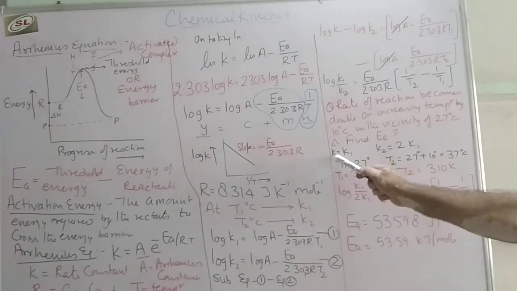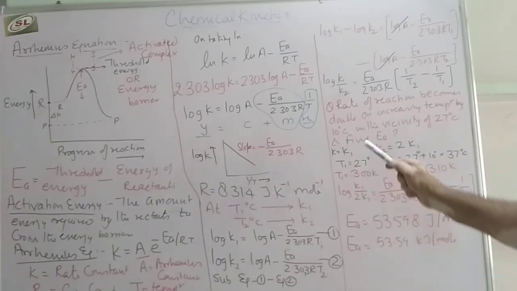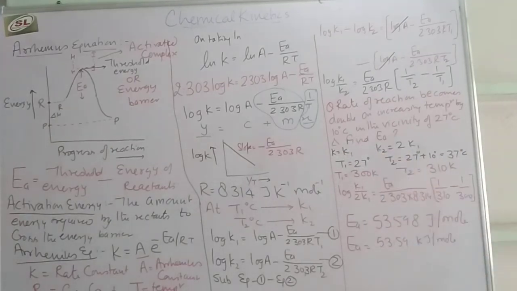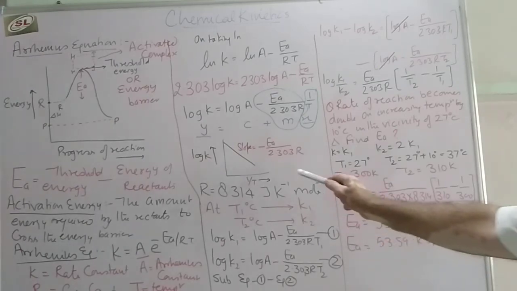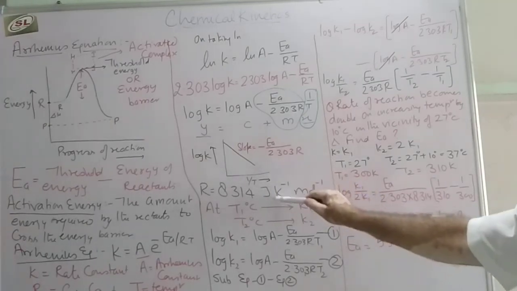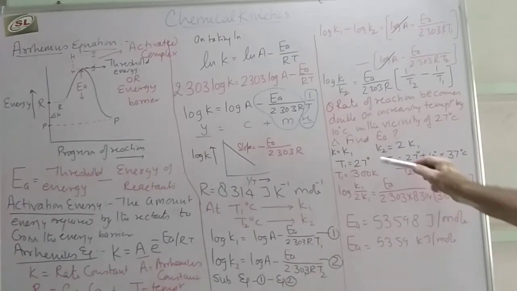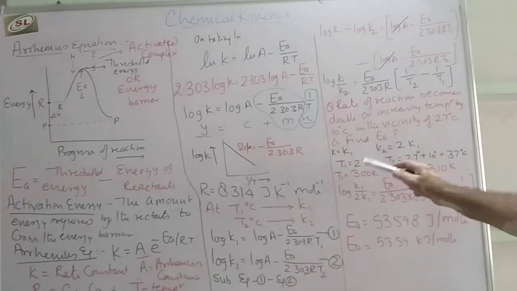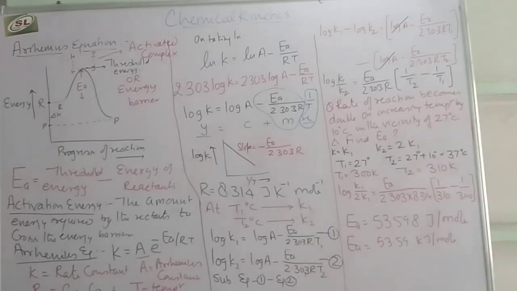So if the first rate constant is K1, K2 will be twice of K1, T1 is 27 degrees Celsius, T2 will be 27 plus 10, that will be 37. As the value of R is having temperature in Kelvin, we will convert them into Kelvin by adding 273. Now we will apply these values on this equation.